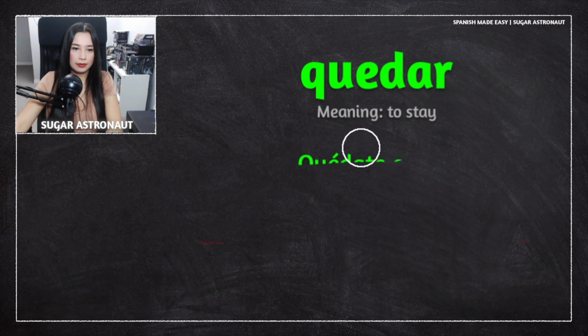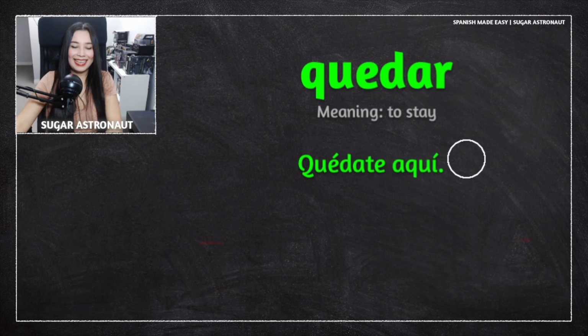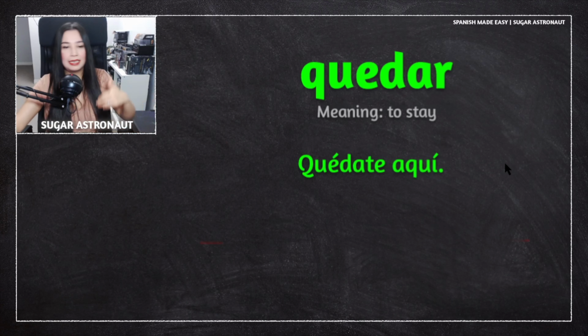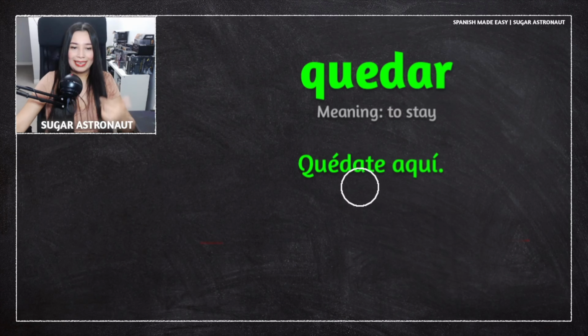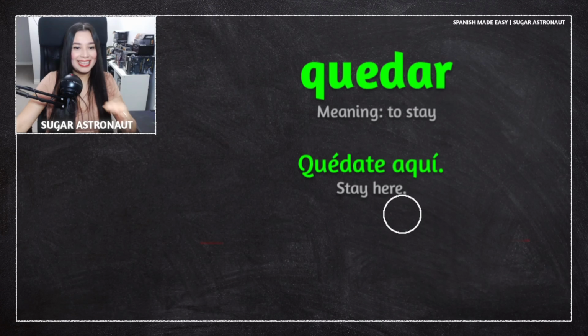For example, quédate aquí. Quédate aquí. In this situation, quedar can be conjugated in present tense, perfect tense, imperfect, conditional, different moods, and so on. Okay, so quédate aquí in this situation means stay here. Stay here. Quédate. This is a command.